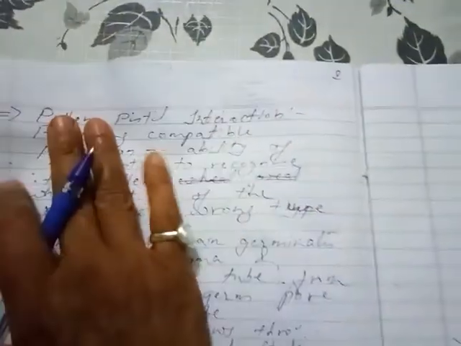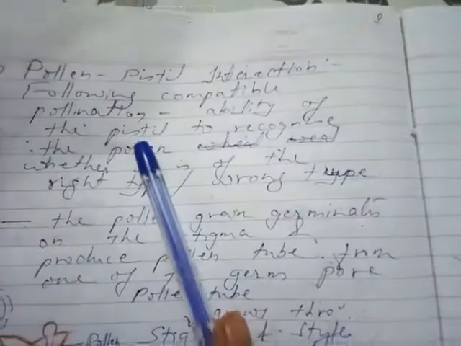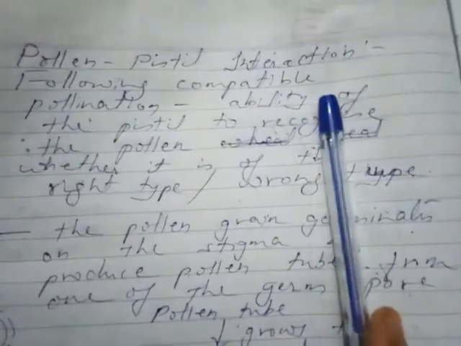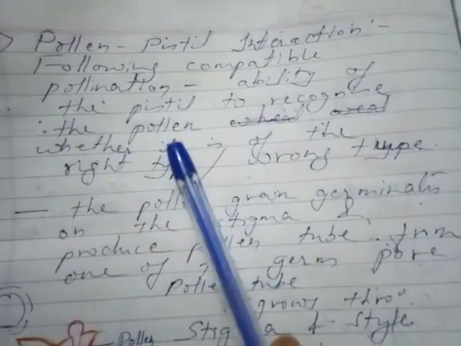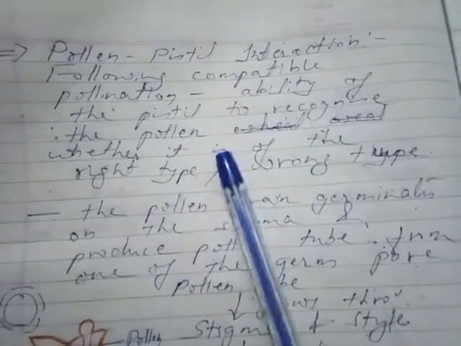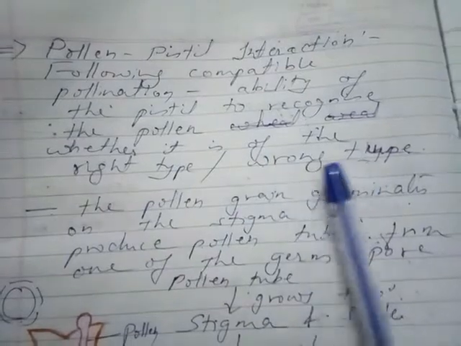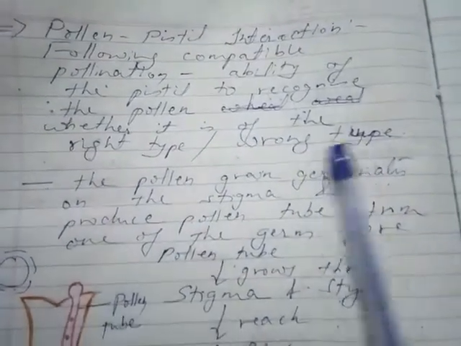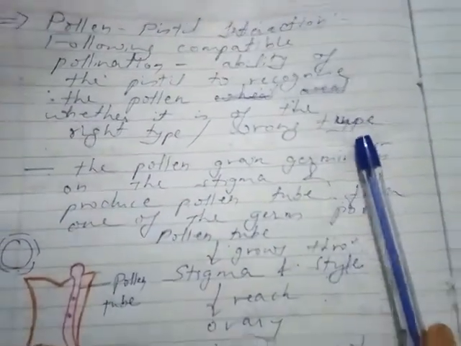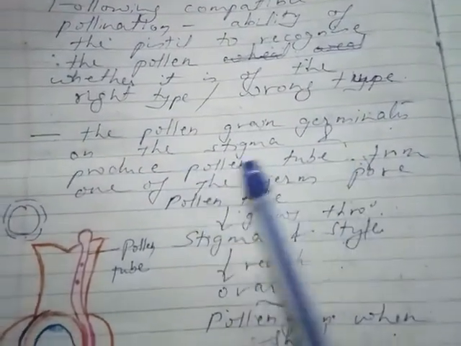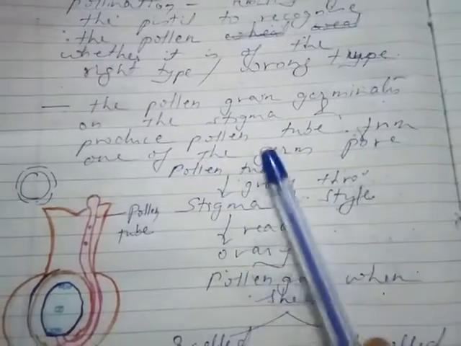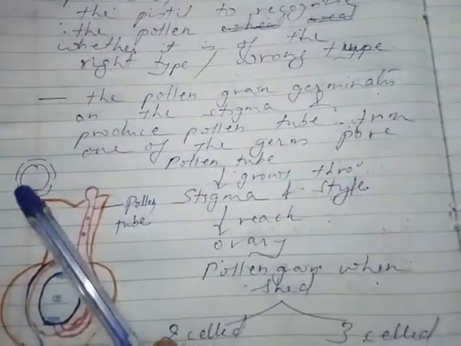Then pollen and pistil interaction. Following compatible pollination, the ability of the pistil to recognize whether the pollen is of the right type or wrong type, germination will take place. So the pollen grain germinates on the stigma and produces a pollen tube from one of the germ pores.